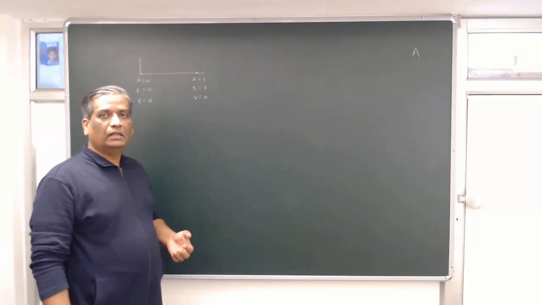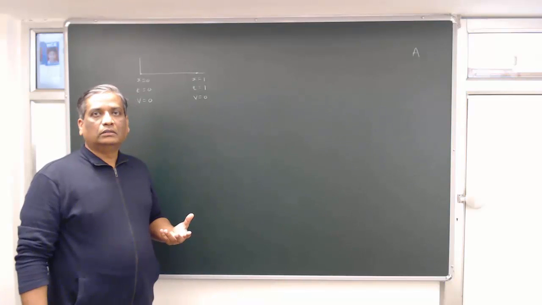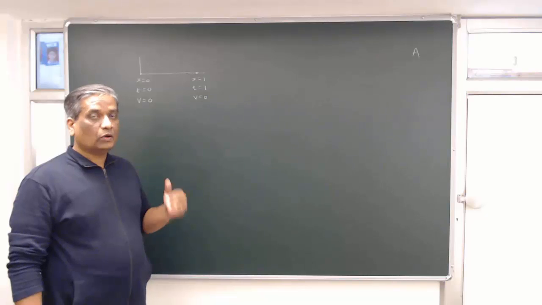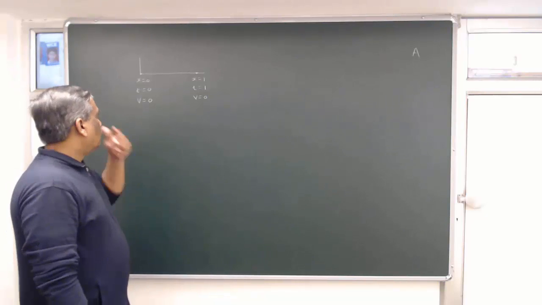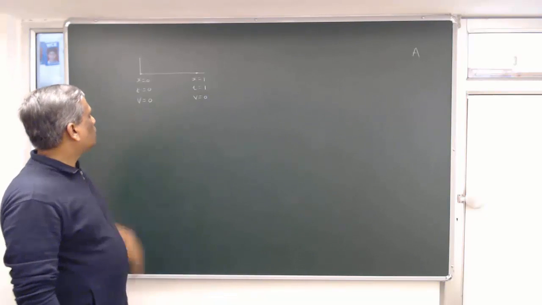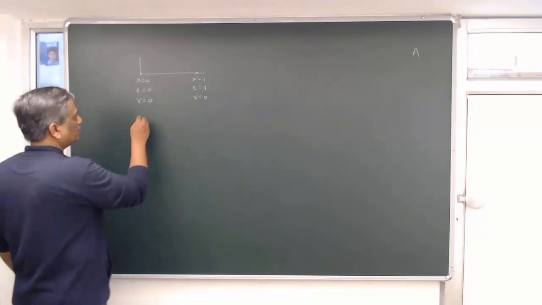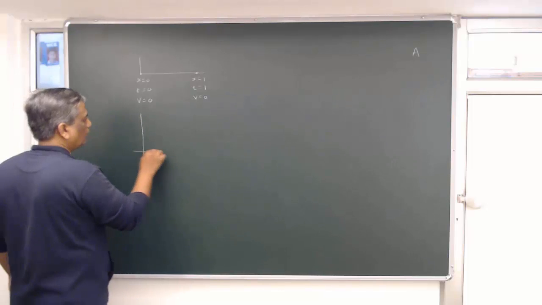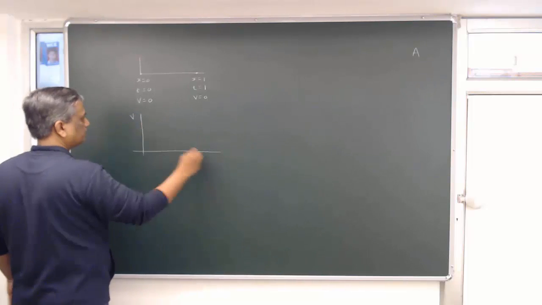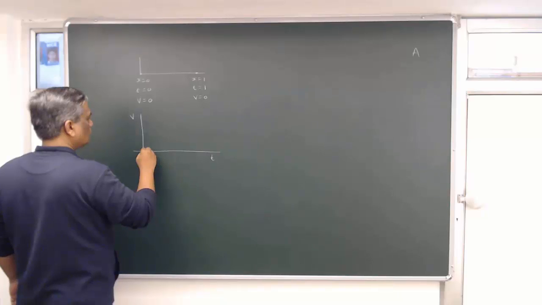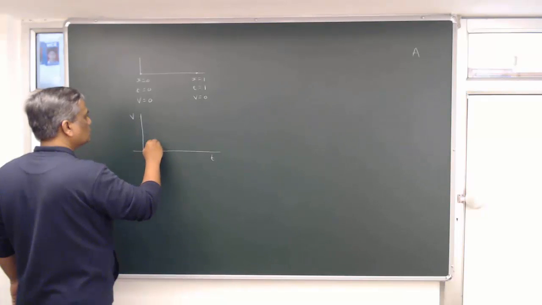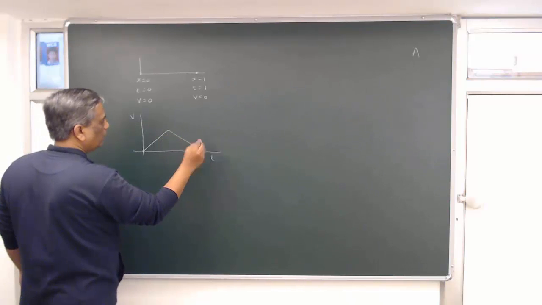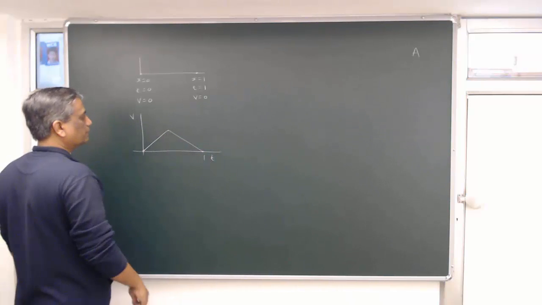Since it's a multiple choice question with more than one option correct, we have to evaluate all options. So now let us see how things are going to be. If I draw a VT diagram for this, velocity will start from 0, rise to some value, and then drop again, reaching 0 at t equal to 1.